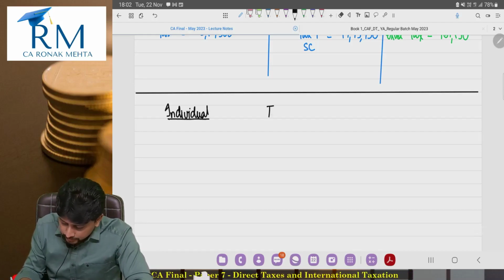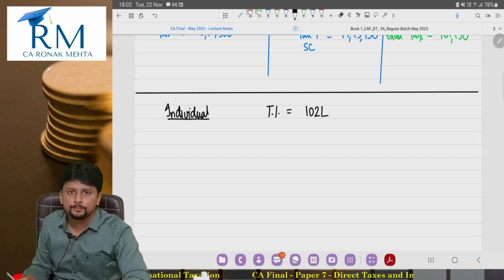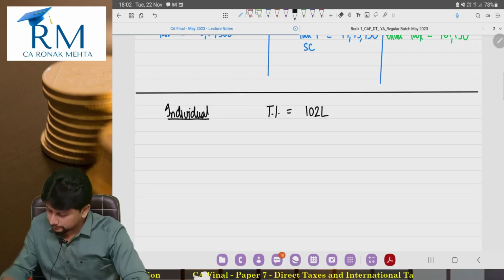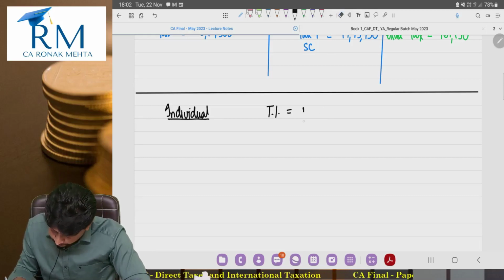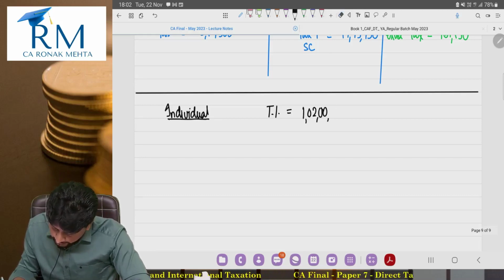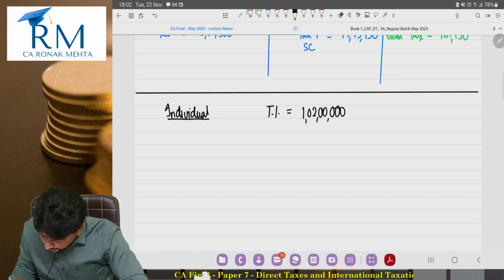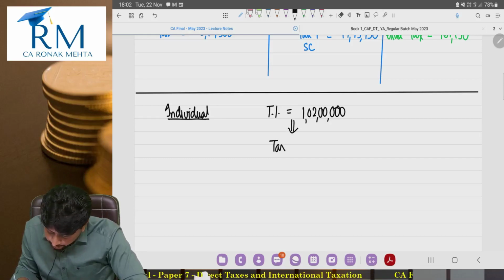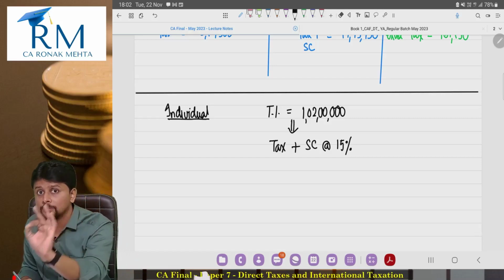There is an individual whose total income is 102 lakhs. 1 crore 2 lakh rupees. I think this would be better. 1 crore 2 lakhs. Does surcharge apply? Definitely yes. On this, remember, if it's an individual, surcharge will apply at the rate of 15%. 10% becomes 15%.